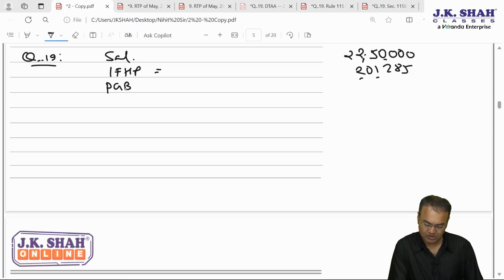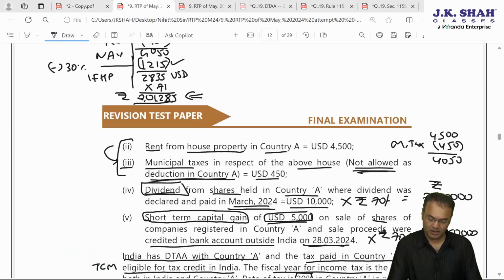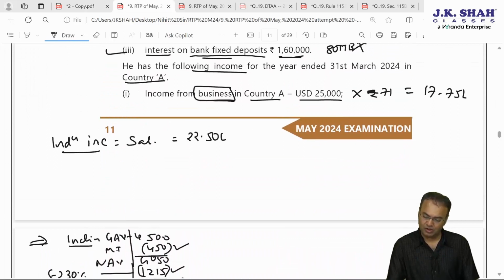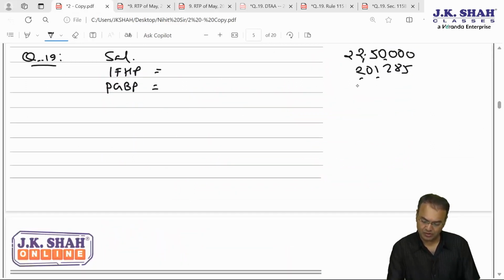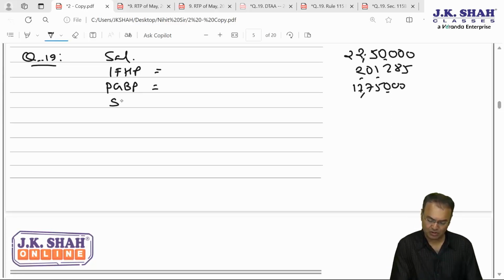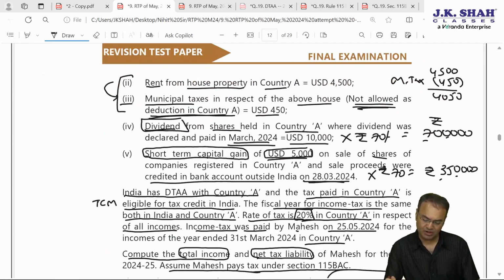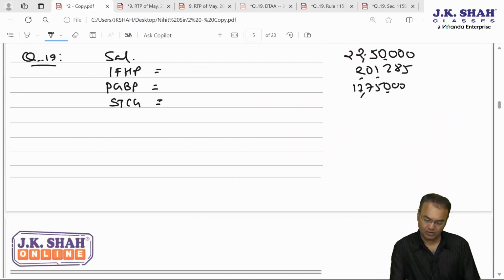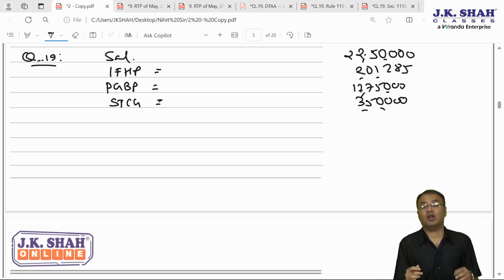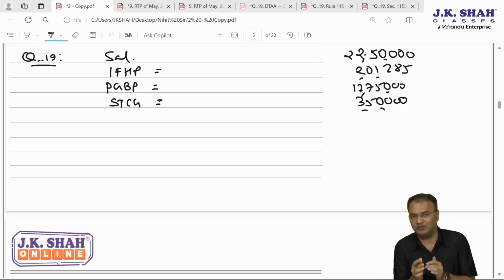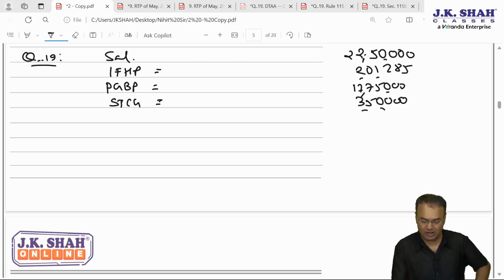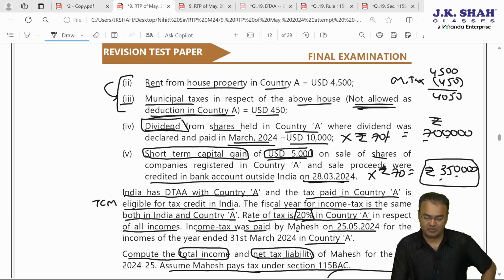Plus PGBP. PGBP income we have only from foreign country, country A. PGBP income was 17,75,000. Then we have short term capital gain and then IFOS. Short term capital gain was 5,000 USD into 70 rupees was 3,50,000. Short term capital gain is not covered by section 111A. Therefore tax rate will not be 15%. It will be chargeable to tax as per normal rate. Everything till now is taxable as per normal rate.